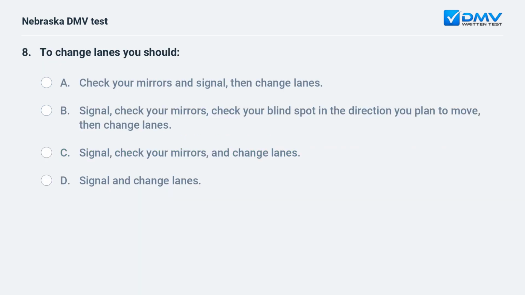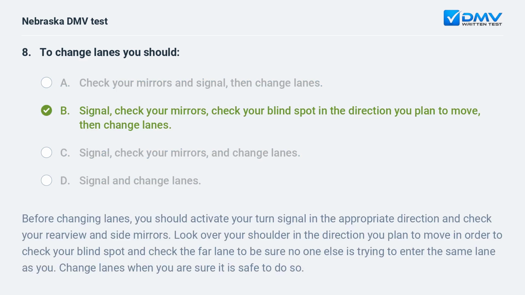To change lanes you should a. Check your mirrors and signal, then change lanes. b. Signal, check your mirrors, check your blind spot in the direction you plan to move, then change lanes. c. Signal, check your mirrors, and change lanes. d. Signal and change lanes. b. Signal, check your mirrors, check your blind spot in the direction you plan to move, then change lanes.